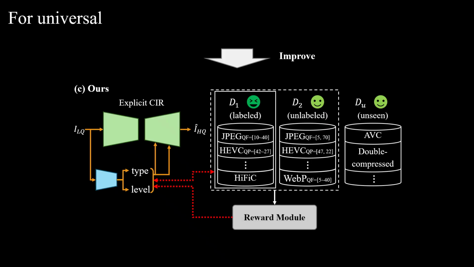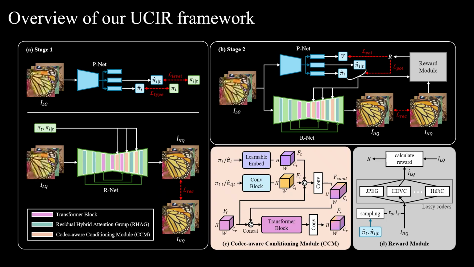Our goal is to address the limitations of explicit methods in unlabeled settings. We propose a module that maps unlabeled inputs to the closest labeled condition, enabling robust performance without ground truth labels. Our framework consists of two training stages. Stage 1 trains the network using labeled data. Stage 2 fine-tunes the model for unlabeled data utilizing our proposed reinforcement learning scheme. Starting from the next slide, I'll explain the training details.